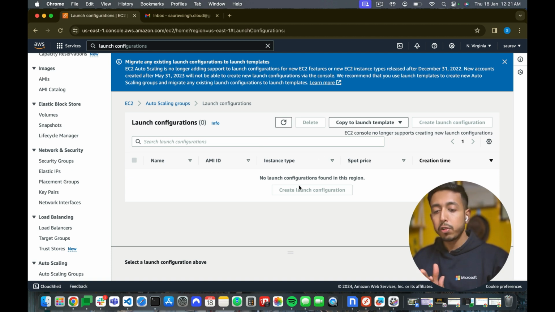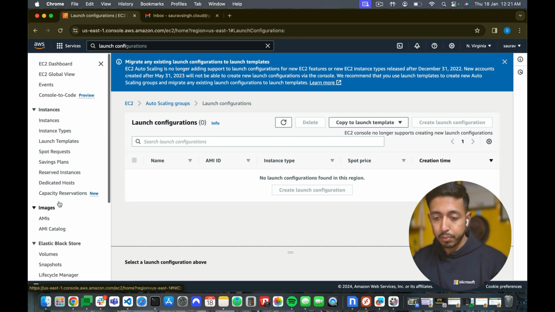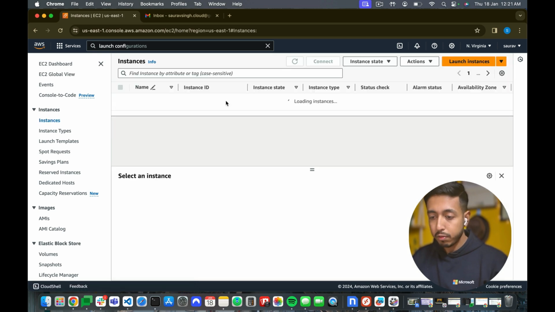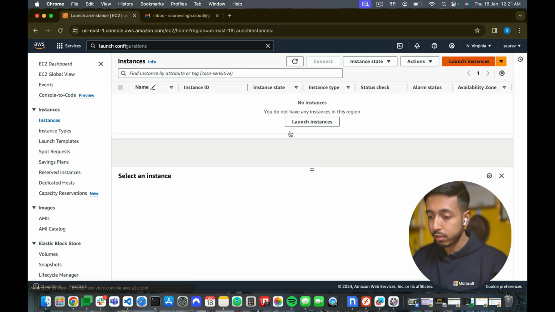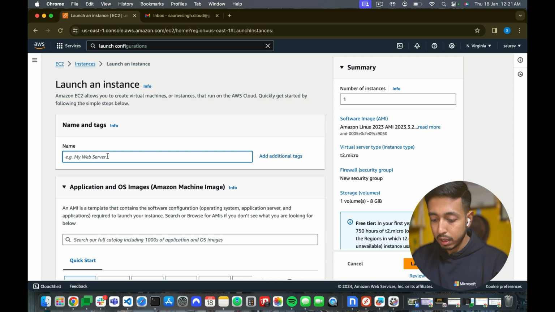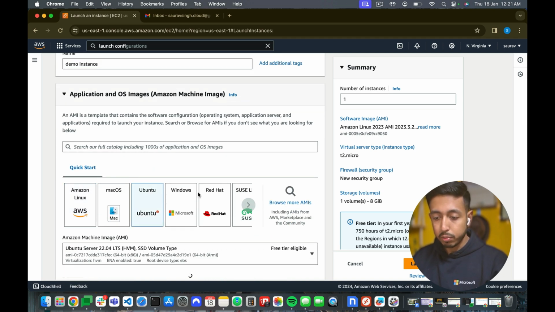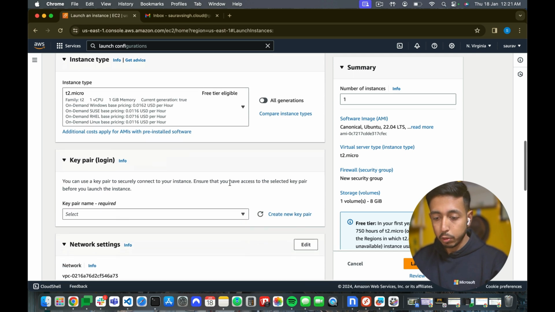If you want to create a launch configuration, the first thing you should have is an AMI. And if you need an AMI, before that you must have an instance. So let us quickly create an instance and then we can have an AMI for it. I'll go and launch an instance, demo instance, and I'll select Ubuntu and t2.micro.